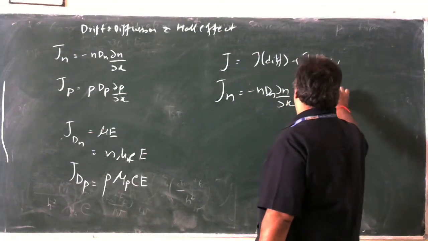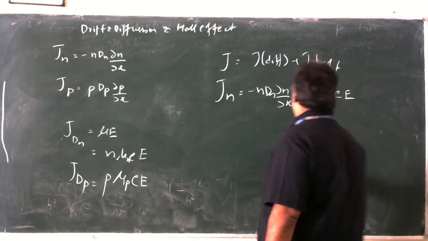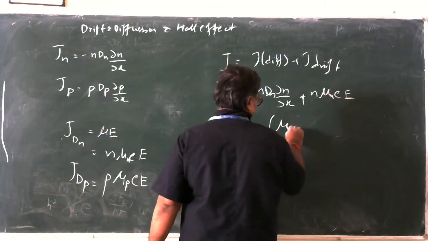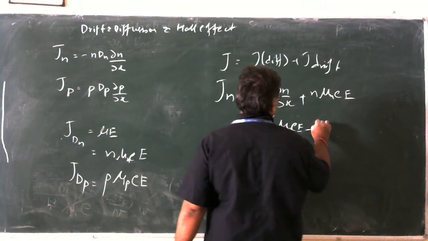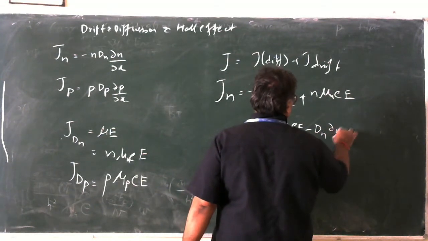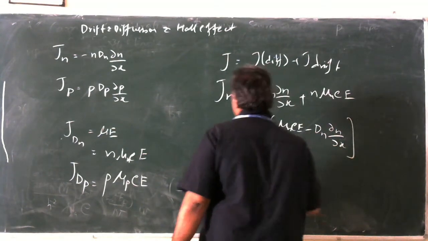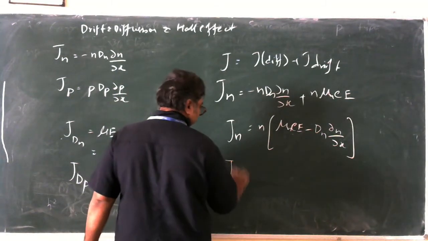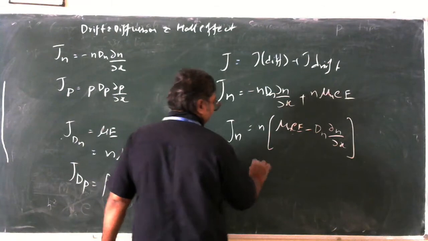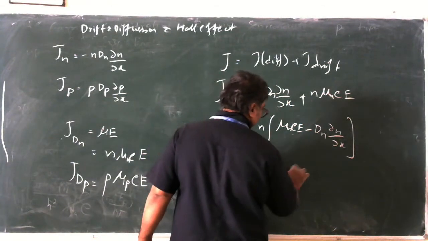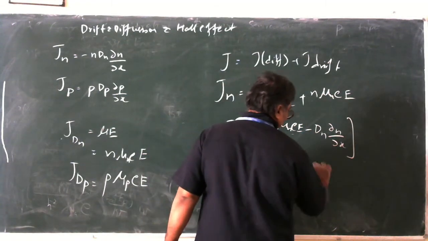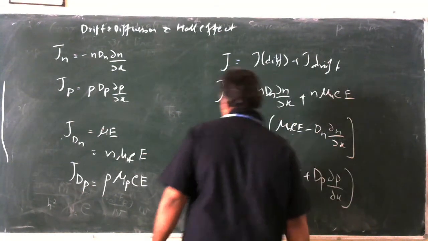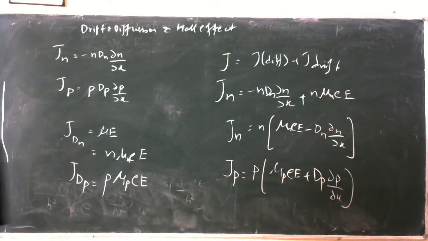n mu n into E. Or this can be written by taking n common: n into mu n E minus Dn into dou n by dou x. This is exactly the total current density of the electrons. For the holes, J equals p into mu p E plus Dp into dou p by dou x. So this is how the total current density is measured.